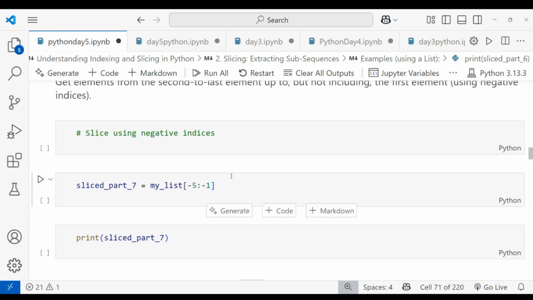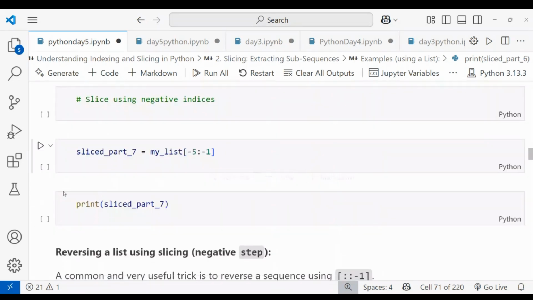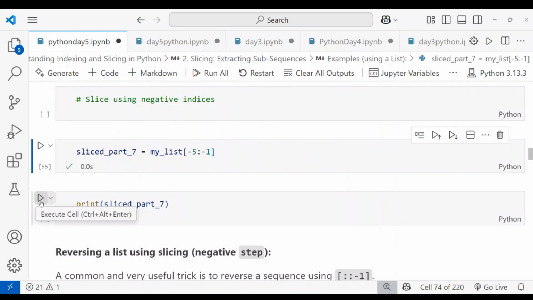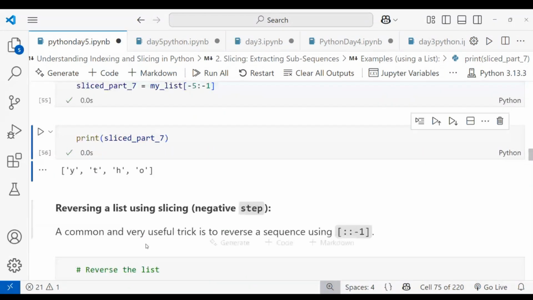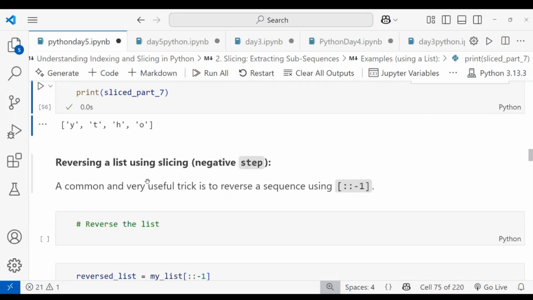Okay, when I give a negative indexing value, this is the start value negative, and this is for the end value. You can see when I am running this, this is how it will work, the same thing as positive indexing. I'm giving the negative index in the place of the positive index. You can see the same output as given.